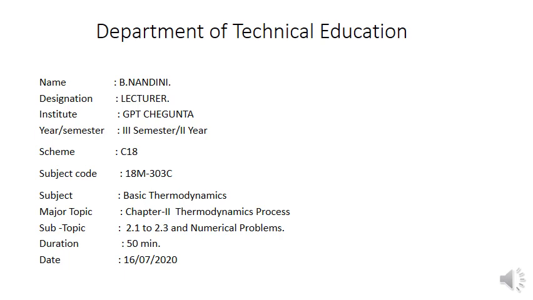So today we will discuss the new chapter. Chapter 2, that is thermodynamic process. In the first chapter we discussed the thermodynamic properties and the perfect gas laws. The second chapter is the thermodynamic process. Previously we discussed the process, state, and path. The second chapter is a continuation of the first chapter. If you are perfect in the first chapter, it is easy to understand the second chapter also.